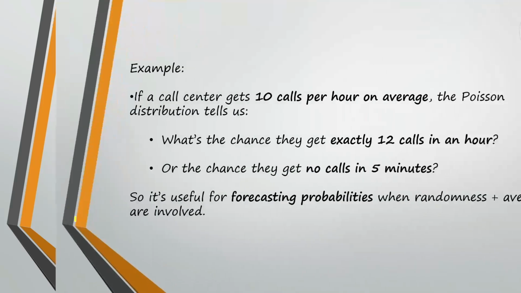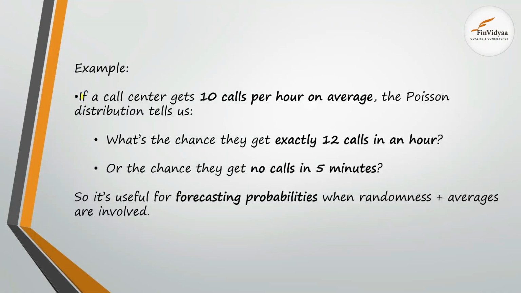So for example, if a call center gets 10 calls per hour on average, the Poisson distribution can tell us the chance they get exactly 12 calls in an hour, or the chance they get no calls in 5 minutes. So this Poisson distribution is useful for forecasting probabilities when randomness and averages are involved together.